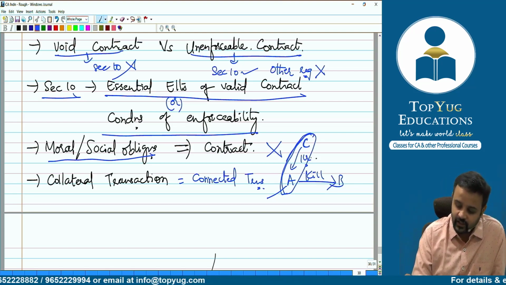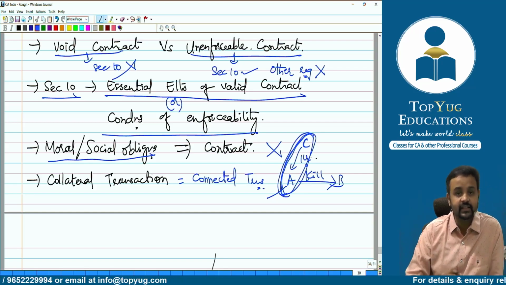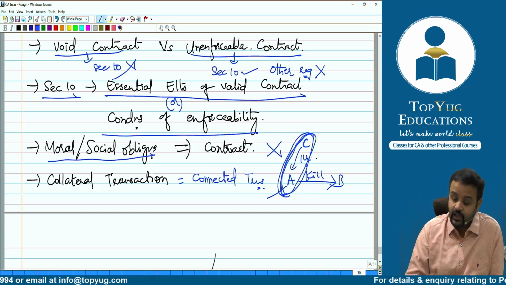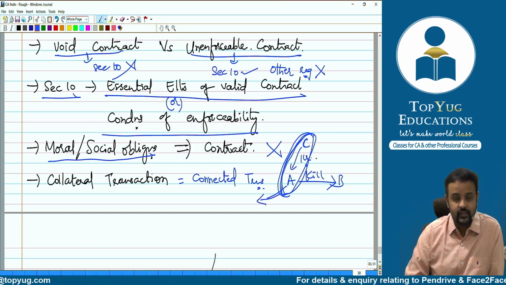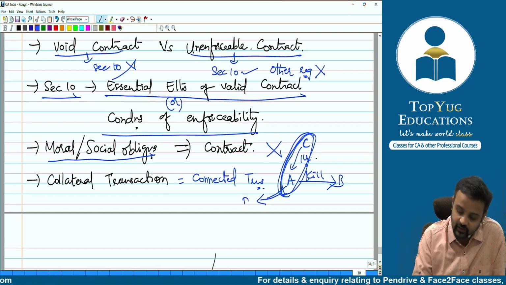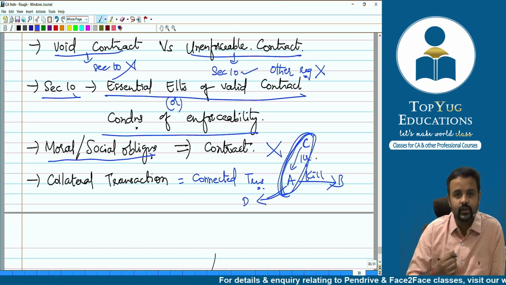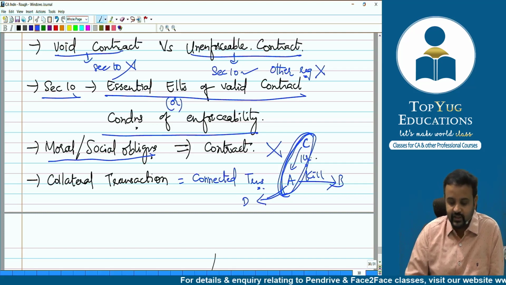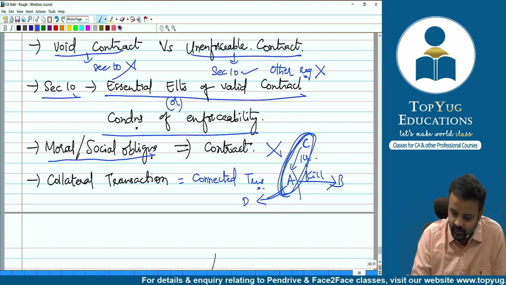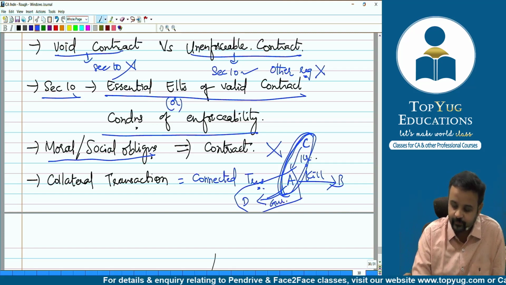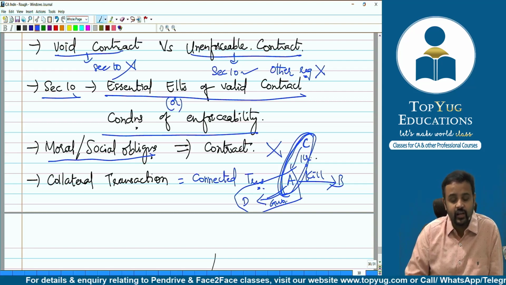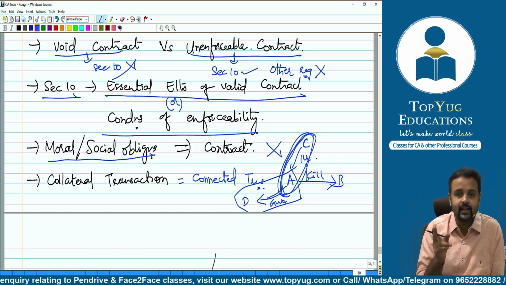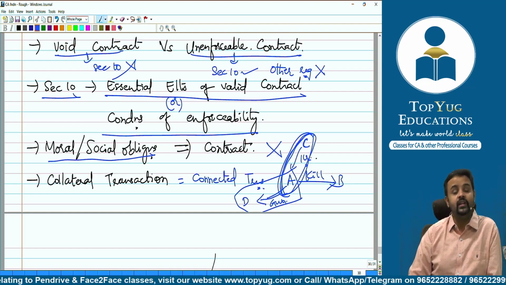The contract or the agreement between A and C is illegal. Killing is illegal. Now, for this purpose, A wants a gun. So he goes to D, some don, and says, please give me a gun. So that person D gives a gun to A. Now what happens? This particular transaction or the agreement between A and D will be called a collateral transaction, connected to that illegal agreement between A and C.